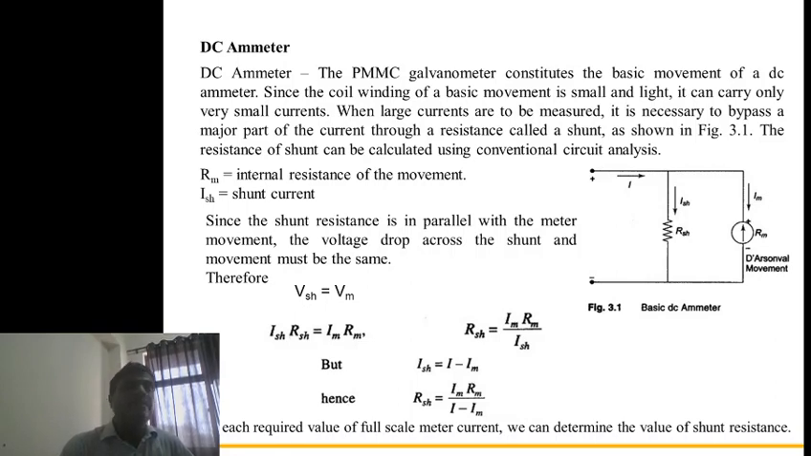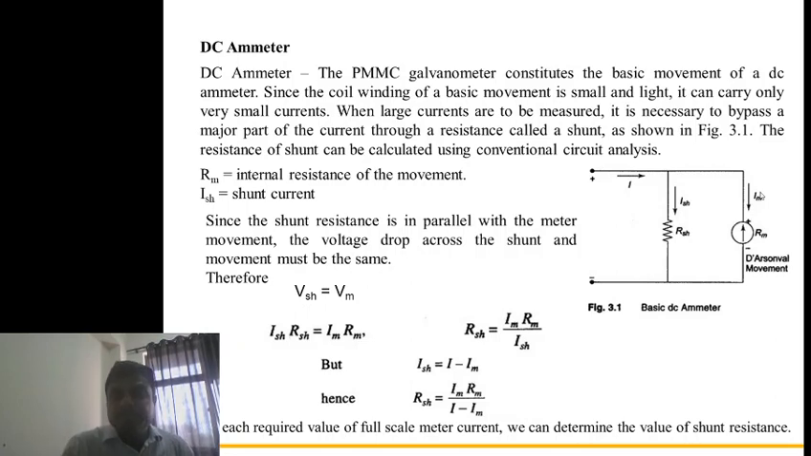The first device for the DC ammeter is the PMMC galvanometer. PMMC is the permanent magnet moving coil. The permanent magnet moving coil galvanometer constitutes the basic movement of the DC ammeter. PMMC instruments are also called d'Arsonval movement. It is itself an ammeter. Since the coil winding of the basic movement is small and light, it can carry only a small current. So basically, this d'Arsonval movement meter is itself an ammeter by its working principle.